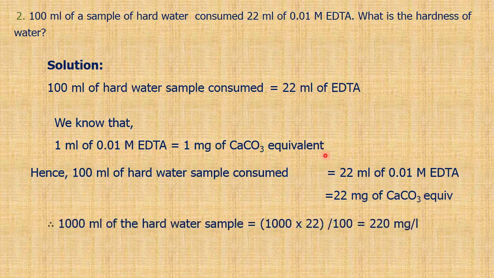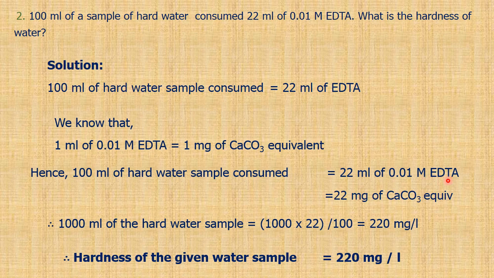Since this is for 100 ml and we want it for 1000 ml, we get 1000 by 100 into 22, which is 220 milligram per liter. Hence, the hardness of the given water sample is 220 milligram per liter. Since it is titration 2, it is the total hardness of the water sample.